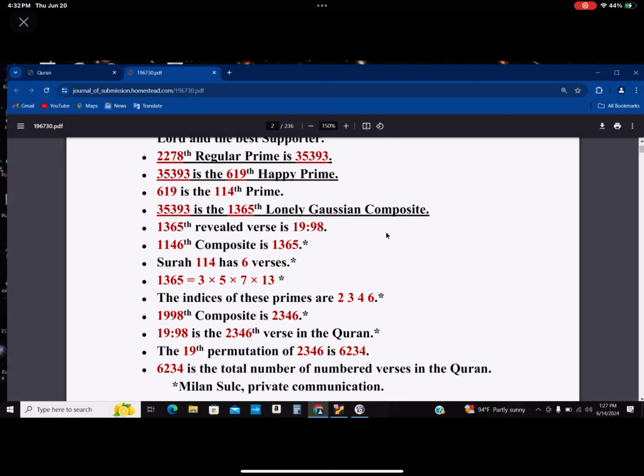1365 is equal to 3 times 5 times 7 times 13. The indices of these primes are 2, 3, 4, 6. 1998 composite happens to be 2, 3, 4, 6. And 1998 is the 2346 verse in the Quran. The 19th permutation of 2, 3, 4, 6 is 6, 2, 3, 4. 6, 2, 3, 4 is the number of numbered verses in the Quran. And the reason I had an asterisk is because those asterisks, items, bullets, are what I privately communicated to Milan. So that's his finding.